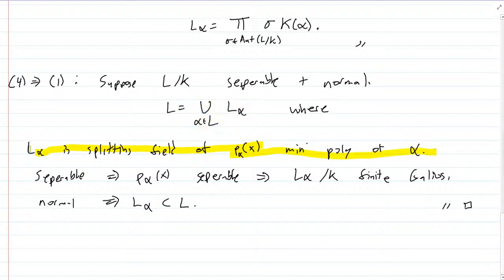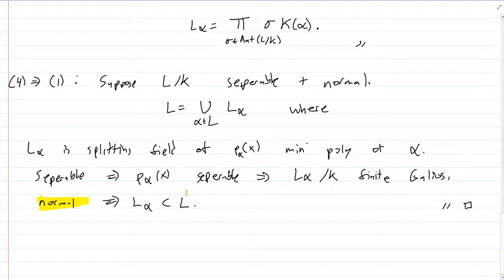So why should L alpha exist, first of all, and why should it be finite Galois? The fact that L over K is separable implies that P alpha(x) is separable, and this implies that L alpha over K is finite Galois. But to get that L alpha actually exists inside of L, we need the fact that it's normal.